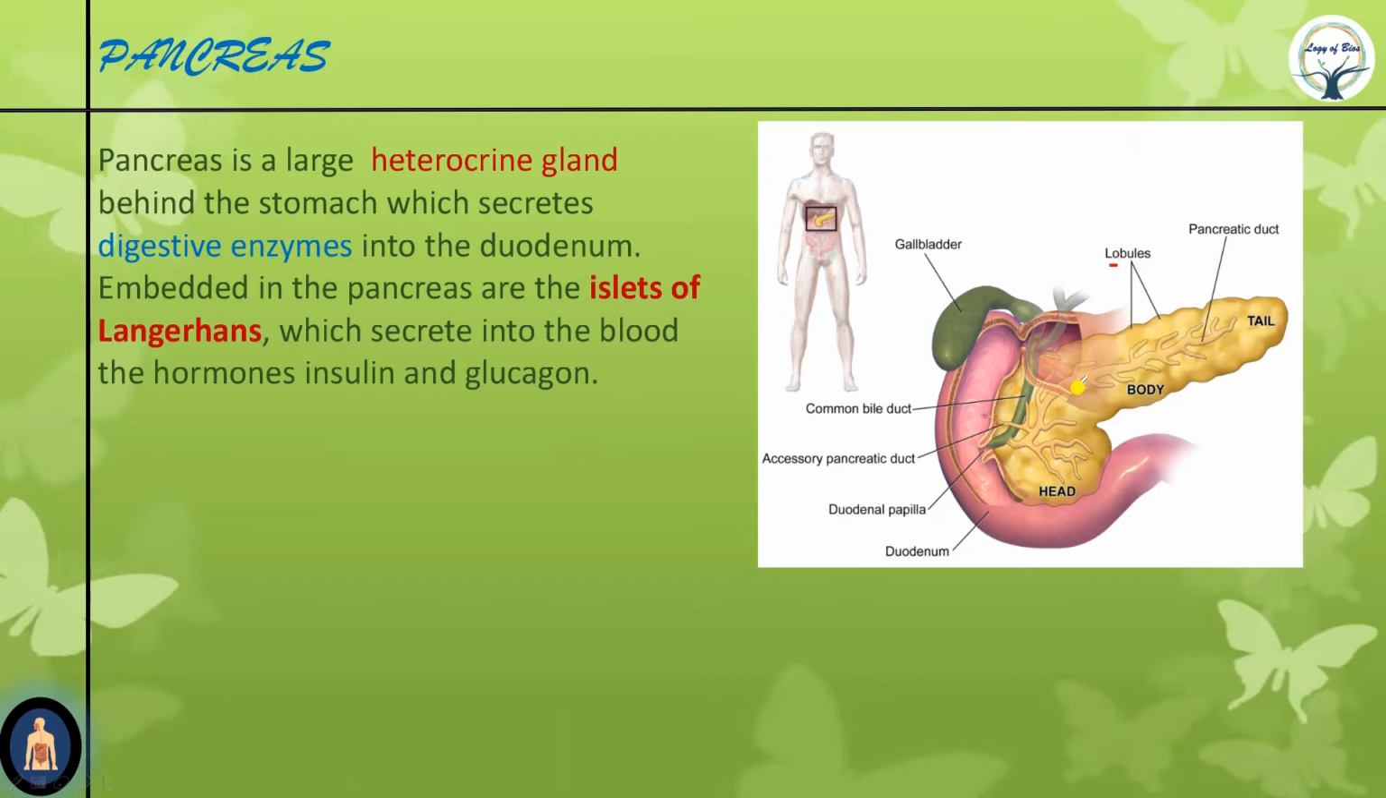Now pancreas can be divided into head. Head is this region, then body is this region, and tail is this final portion. Sometimes this region is referred to as neck. Head, neck, body, tail. Now this is the right hepatic duct, left hepatic duct, now common hepatic duct, this is gallbladder, and this is cystic duct, which together with common hepatic duct forms the common bile duct.